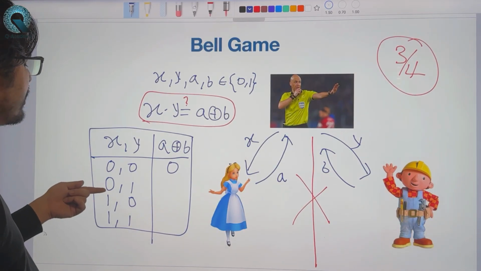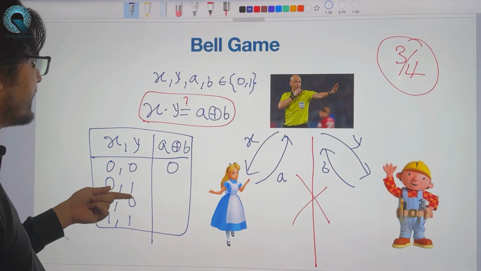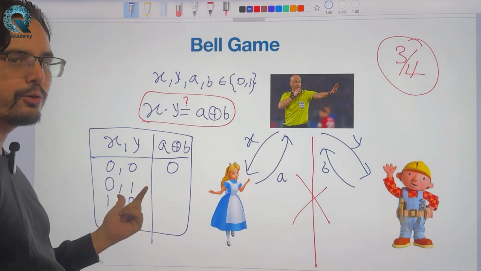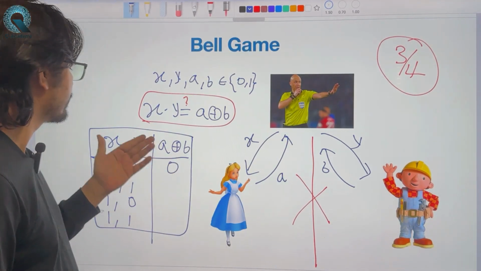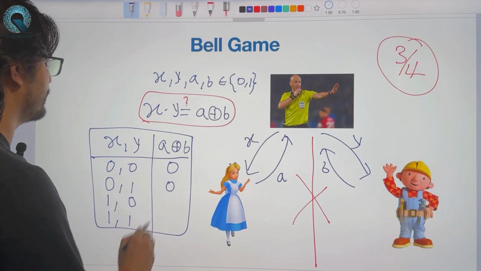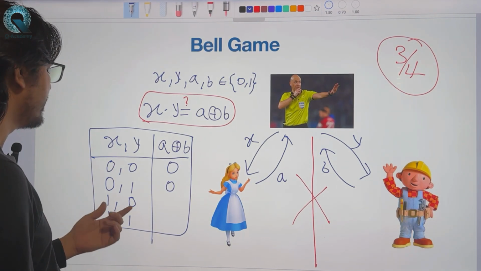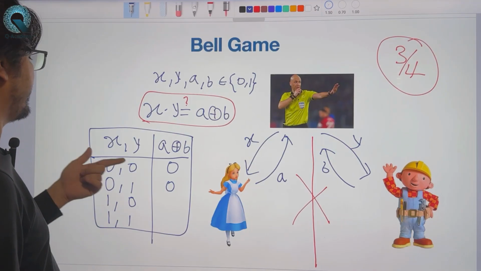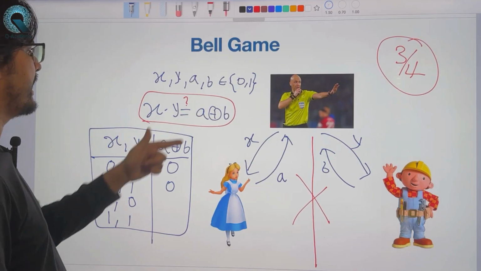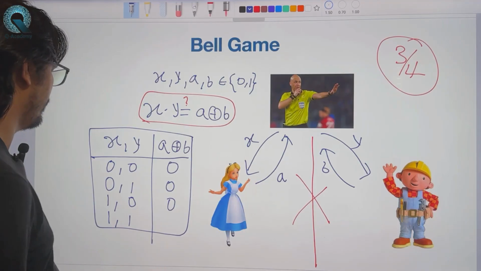Similarly, when X is equal to 0 and Y is equal to 1, X dot Y is again 0, because 0 dot 1 is 0. So A plus B has to be 0. When X is equal to 1 and Y is equal to 0, in that case also X dot Y is equal to 0, and hence A plus B has to be 0.